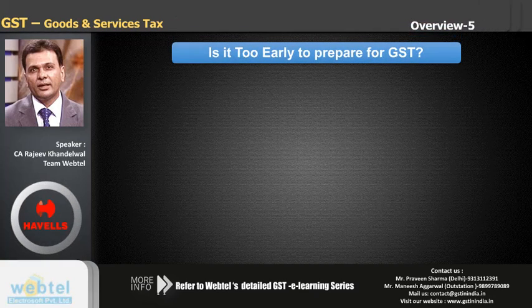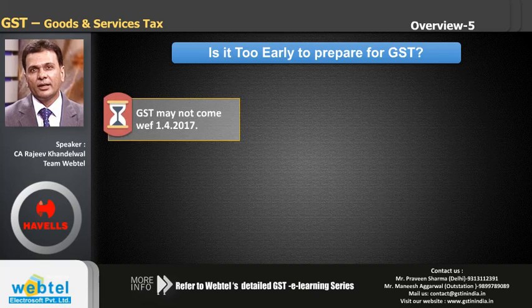Is it too early to prepare for GST? Now, as it seems quite evident that GST will not come into effect from 1st of April 2017, some people have taken a sigh of relief. But so what? The next date is 1st of July 2017. Is that very far off?